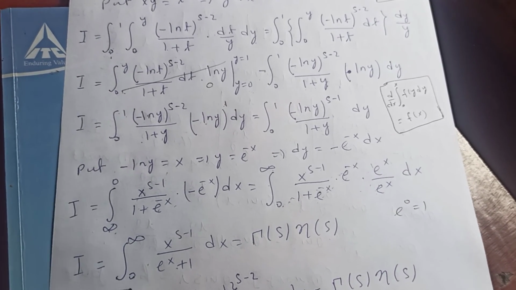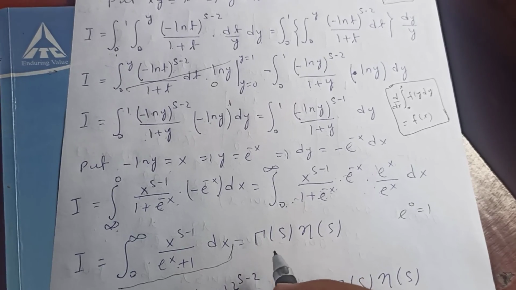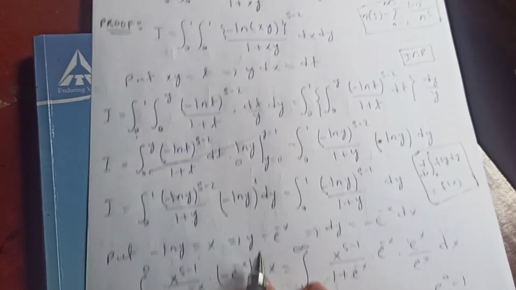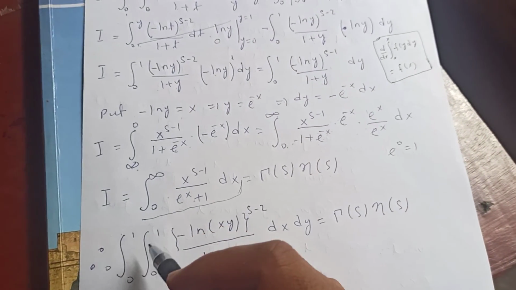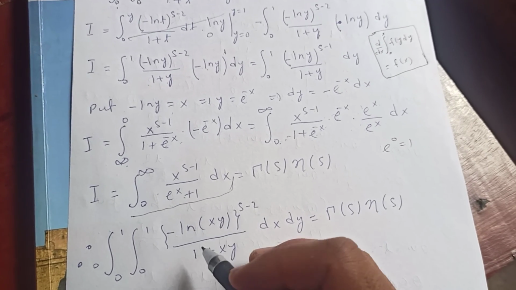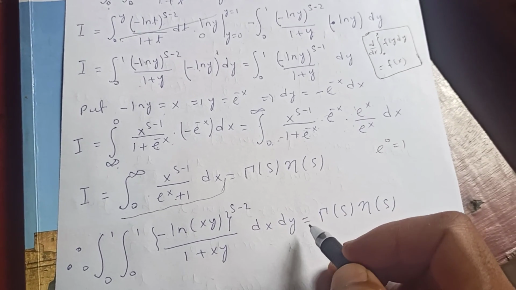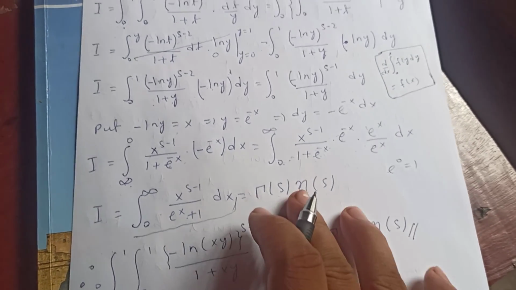From the previous video we calculated this one, which is gamma s eta s. Meaning our integral I, the double integral from 0 to 1 of (negative log of xy) to the power s minus 2 upon 1 plus xy, dx dy, is gamma s eta s. Okay, that's it.